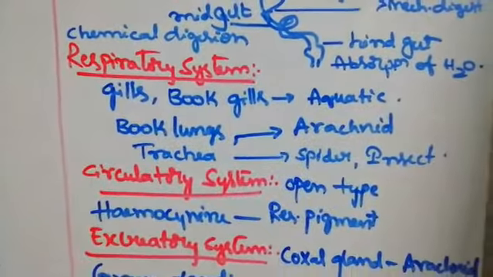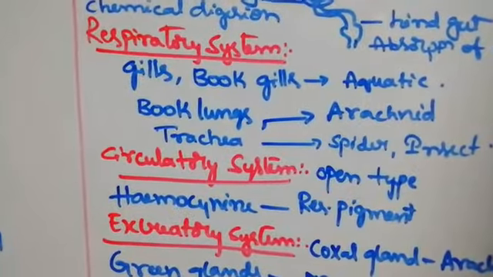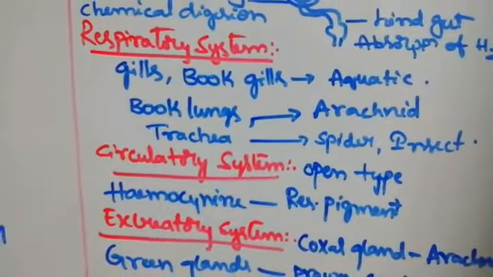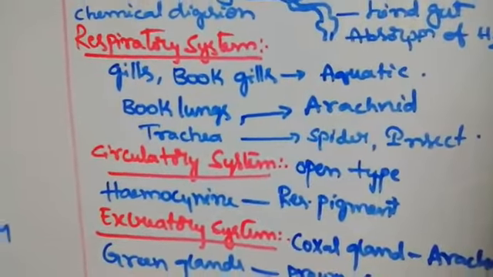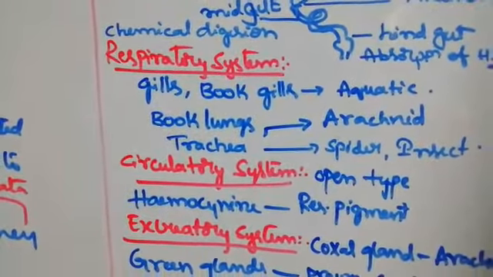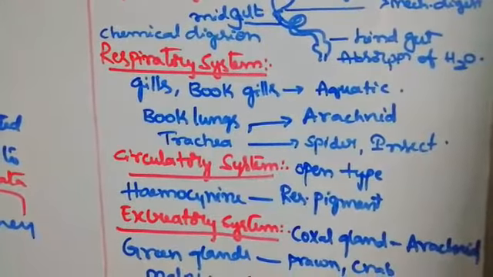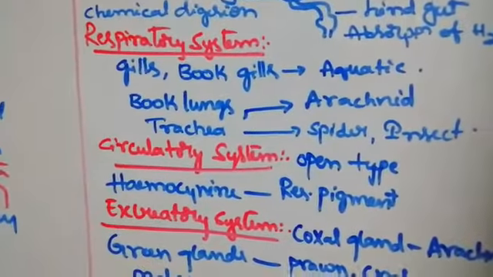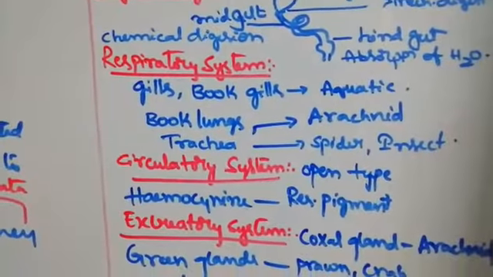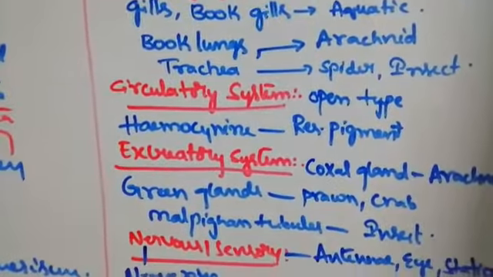Next, come to the respiratory system. Gills and book gills are present in aquatic animals. Book lungs are present in arachnids, that means scorpions and spiders. Some spiders also have trachea. Trachea means the body has openings through which exchange of gases takes place. Insects and spiders have this system, which is the tracheal system. So gills and book gills are present in aquatic animals, book lungs in arachnids, and trachea in spiders and insects.